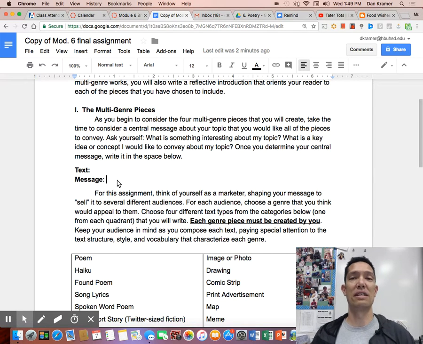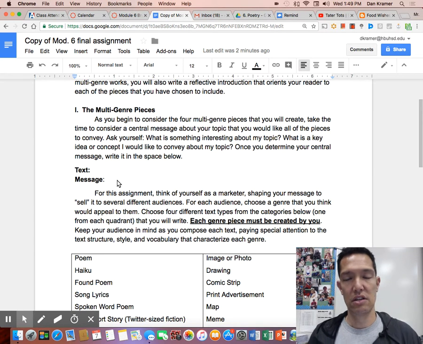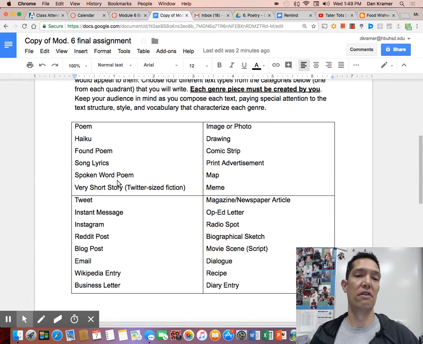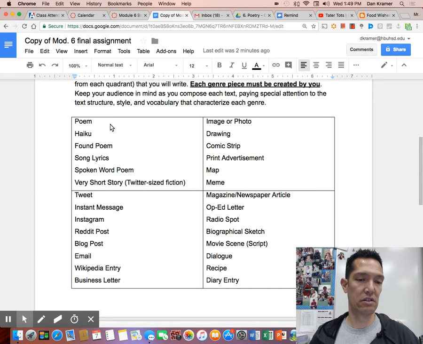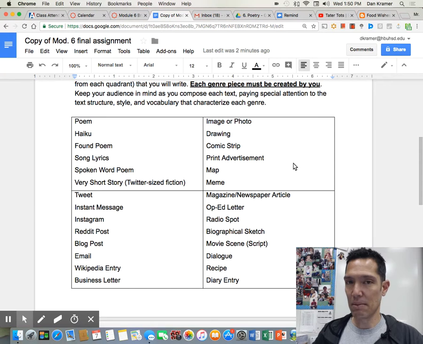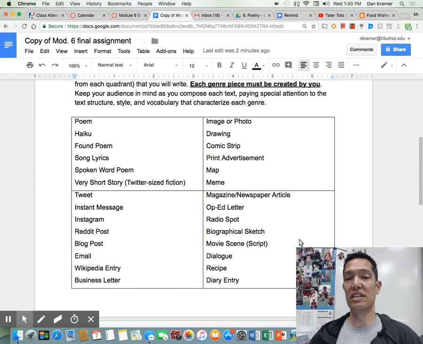Then you're going to take that message, so write it down, whatever it is. You're going to take that message, and now you're an advertiser. You're the person who's trying to get this message out to everybody, and people of all kinds of different backgrounds. So that's where you have 4 different quadrants here in this box, and you're going to choose one from each quadrant, one type of writing, and each different type of writing is designed to speak to one particular audience.